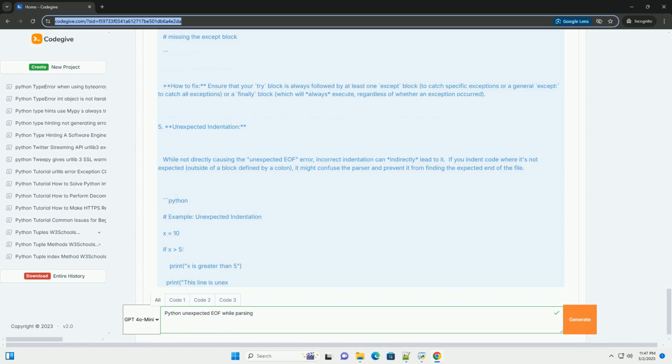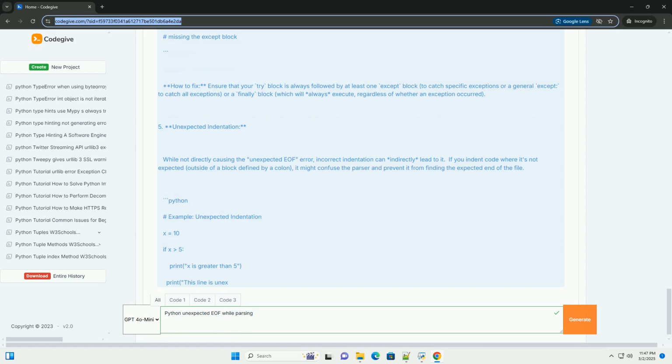How to fix? Check your if, else, elif, for, while, def, class, try, except, and with statements. Make sure each one has a colon at the end of the introductory line. Also be aware that the indentation of the subsequent block is also essential.